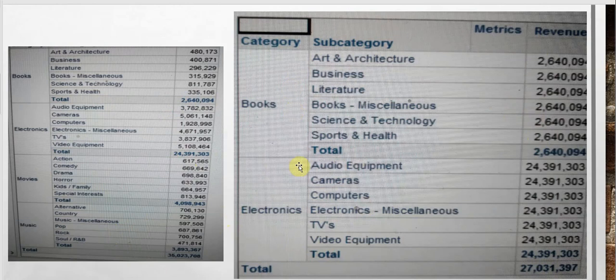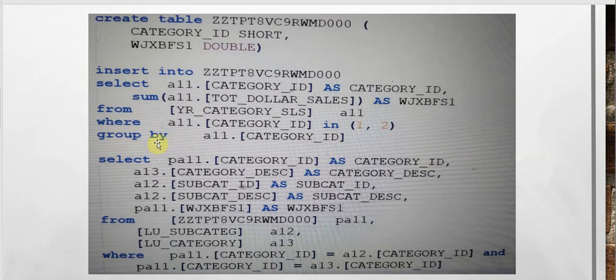Therefore, the grouping is happening, and the value is displayed based on the category and not divided by the subcategory. Here, if we see the SQL, it's creating a temp table for the category ID and a metric, in which it is pulling the category ID and the metric by grouping it by the category ID and where category ID is 1 and 2.